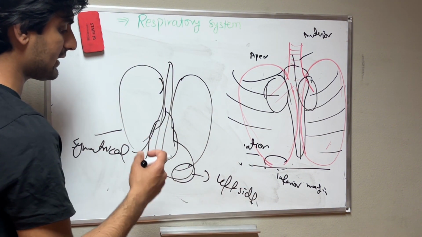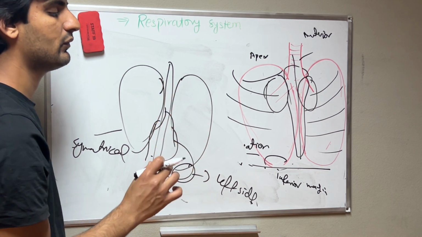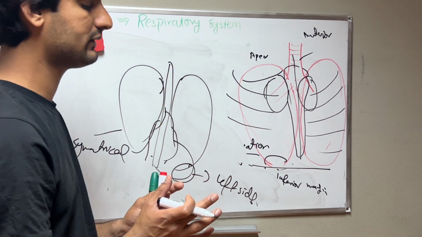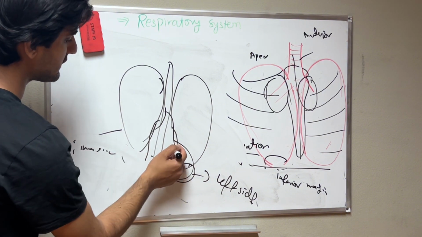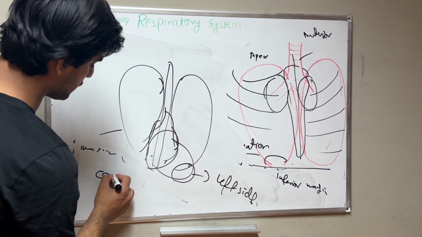For the heart, there we have an incisura, a notch in the left lung. It's called the cardiac notch. Here we have the notch for the heart, called the cardiac notch.